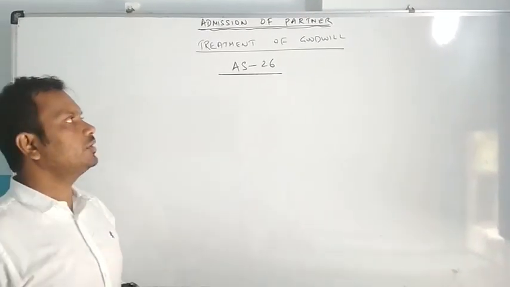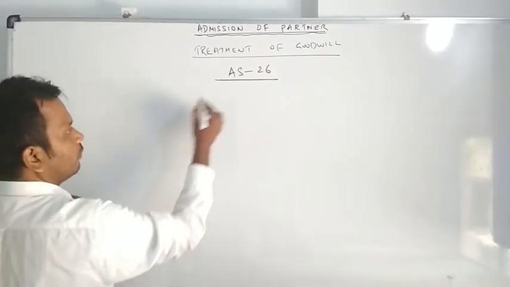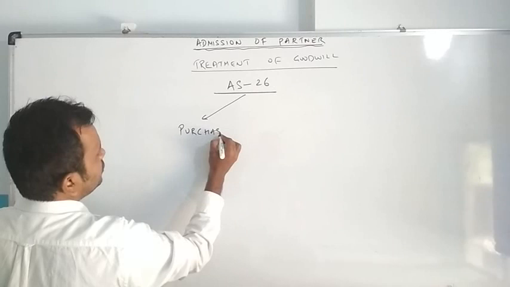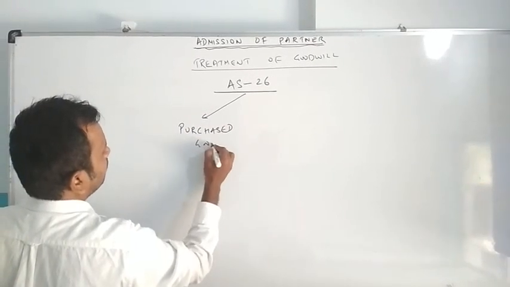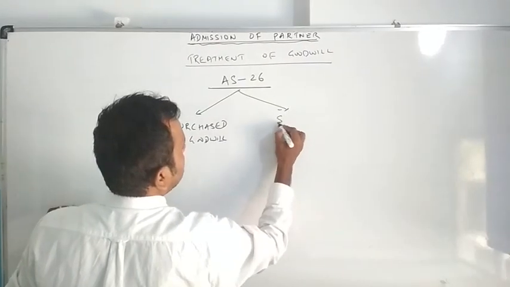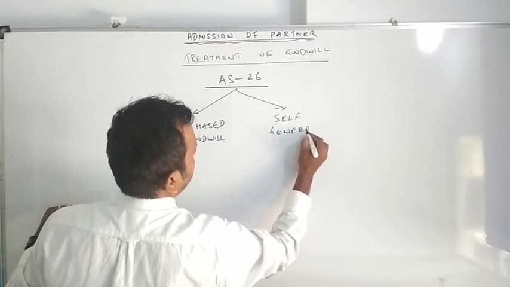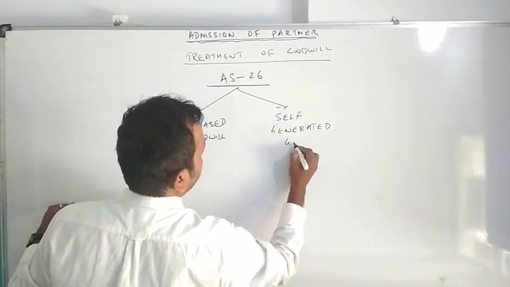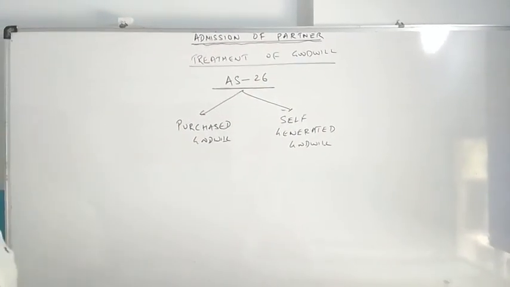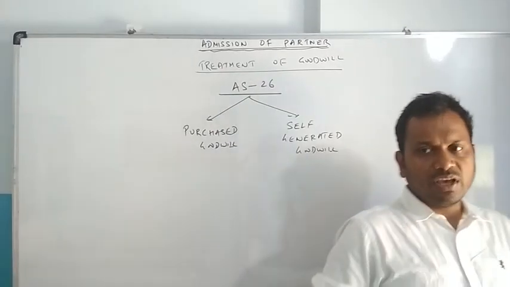What does Accounting Standard 26 tell about goodwill is that there are two types of goodwill. One is purchased goodwill, another is self-generated goodwill. Purchased goodwill, as per AS 26, means that goodwill we have purchased.